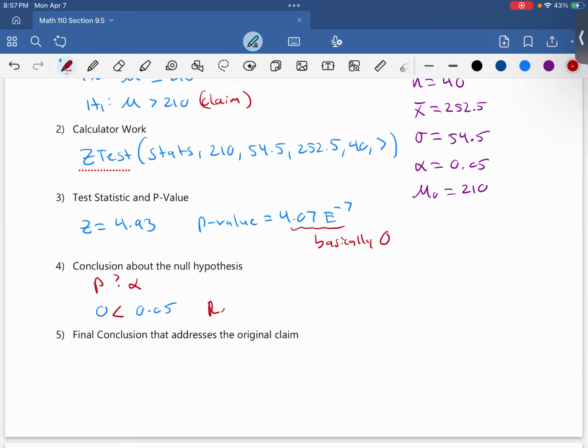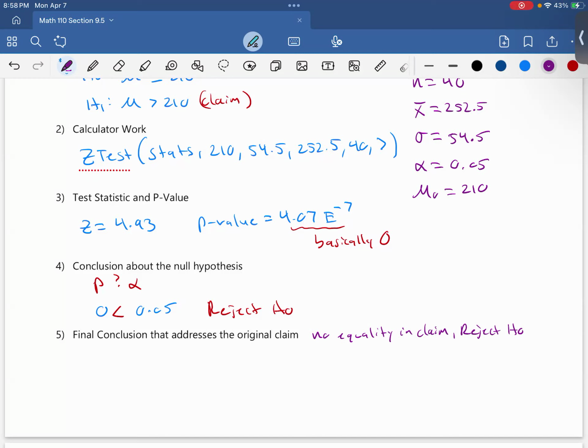And that means we reject the null. We have no equality in the claim, and we reject the null.